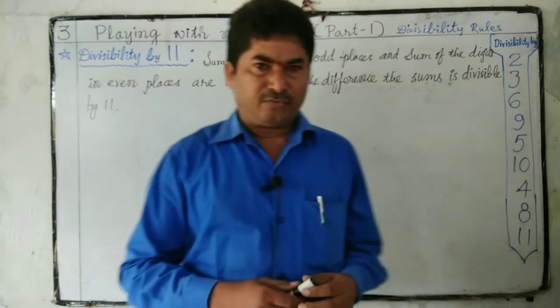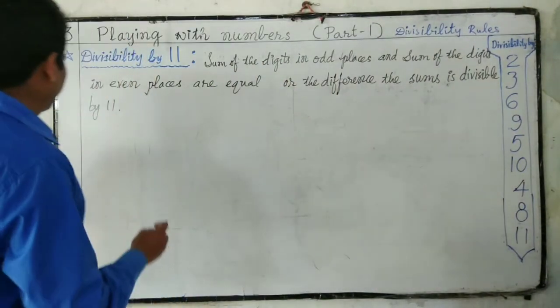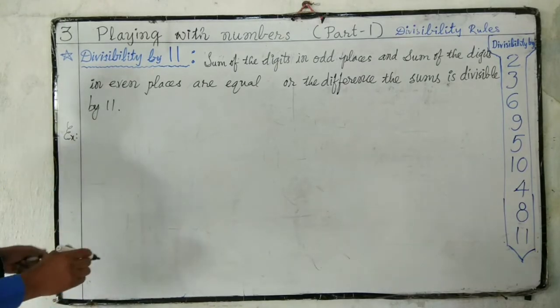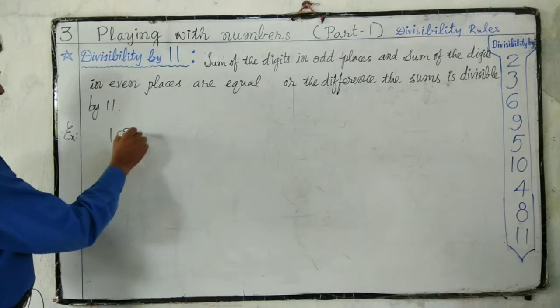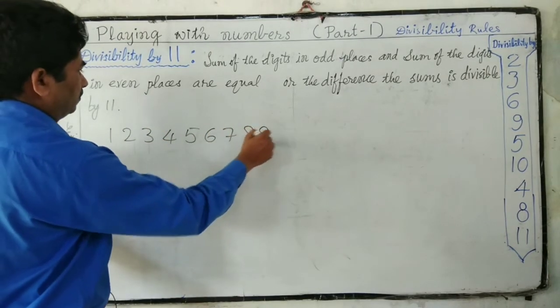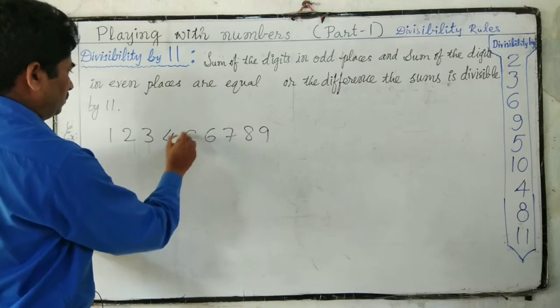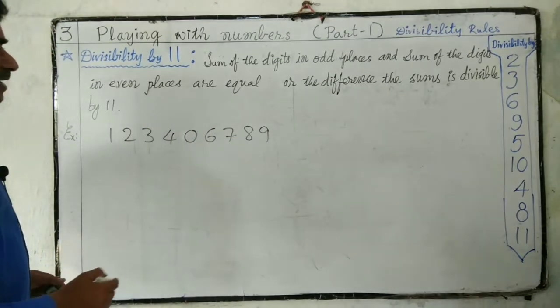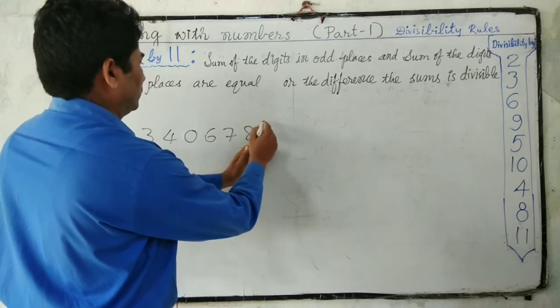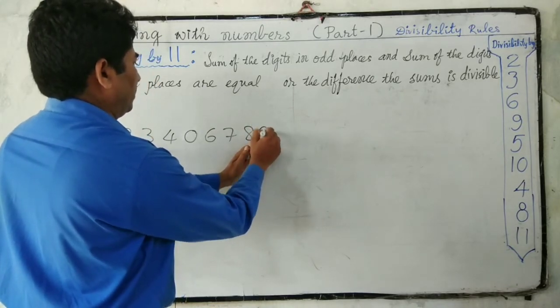Let us see a few examples. Sum of the digits in odd places. This is place odd. This is the ones place, first place.